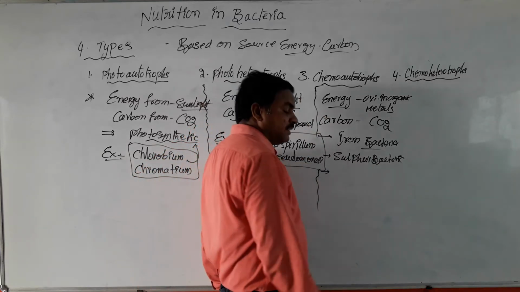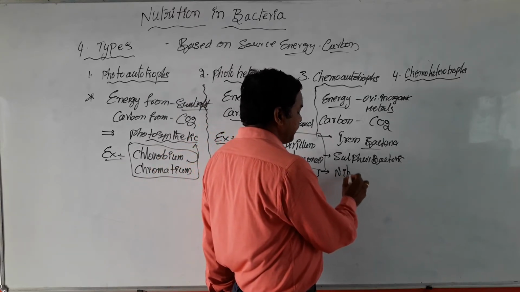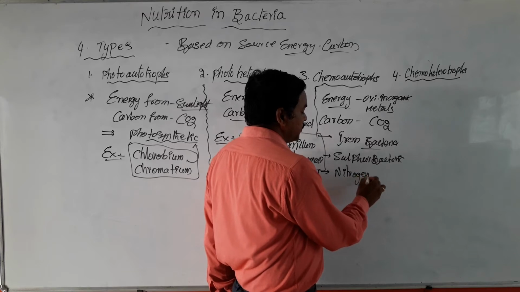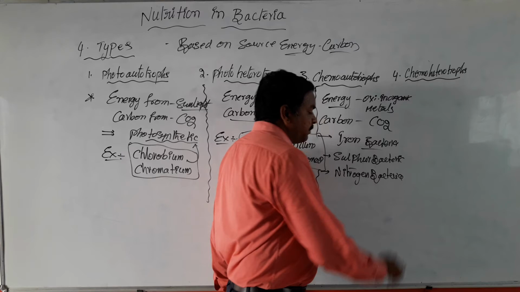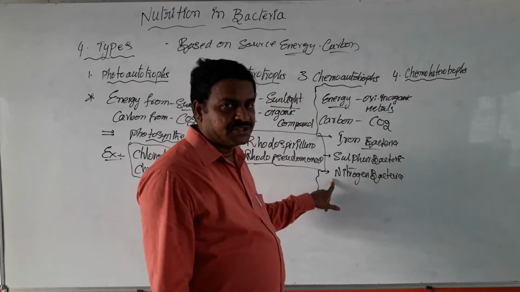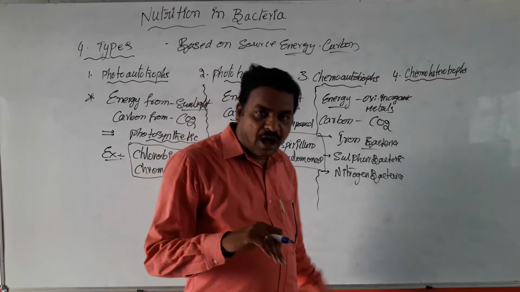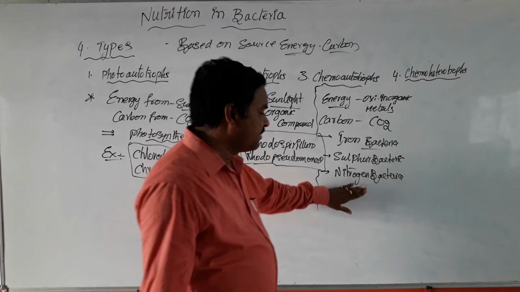At the same time, there are some nitrifying bacteria, nitrogen bacteria. These bacteria are dependent on nitrogen compounds. They oxidize the nitrogen compounds and use the energy from the oxidation of this nitrogen.